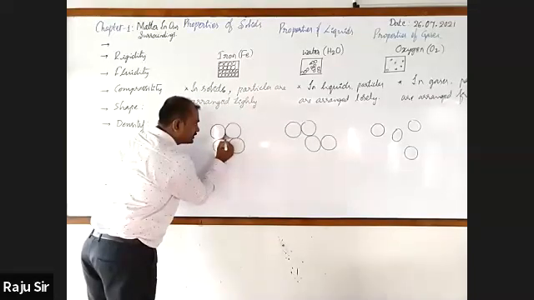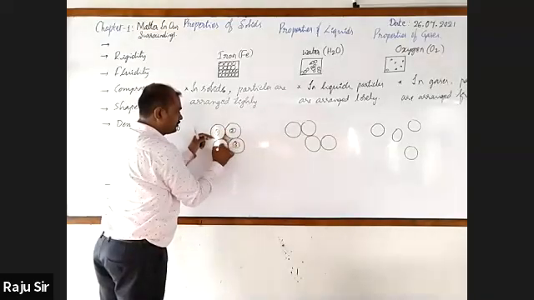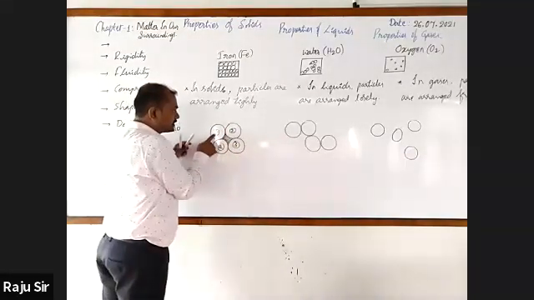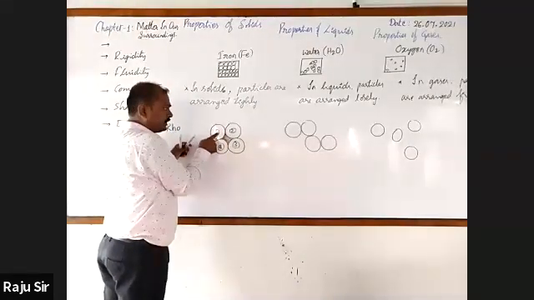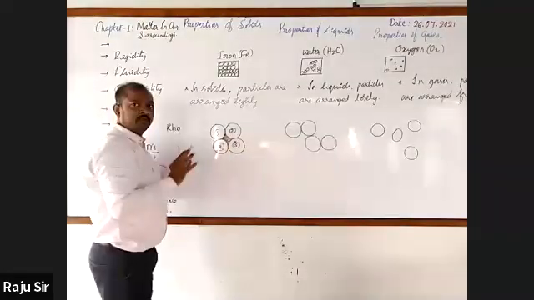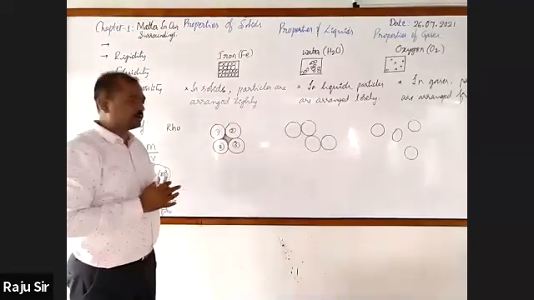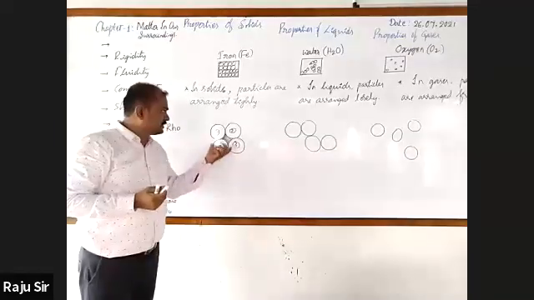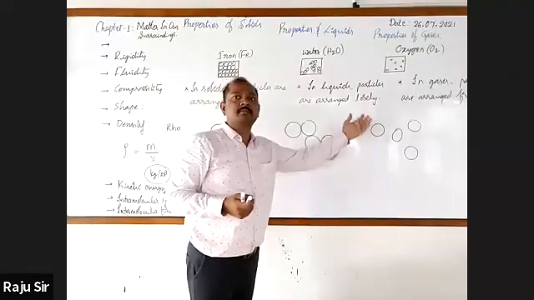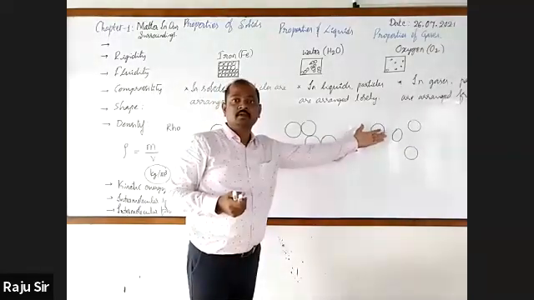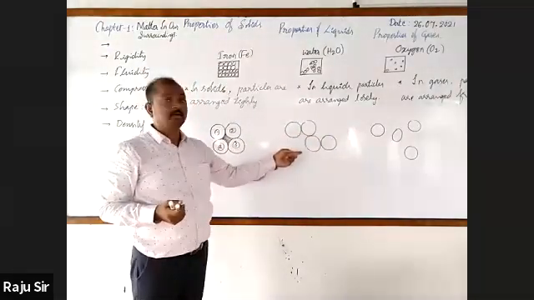In some space in it. You may count 1, 2, 3, 4. You can observe the distance from 1 to 2 or 2 to 3, 3 to 4, 4 to 1 particles, or 1 to 3 or 2 to 4. That distance is least on comparing with these particles. So the intermolecular space is least in solids, intermolecular space is maximum in gases, and the intermolecular space is minimum in liquids.